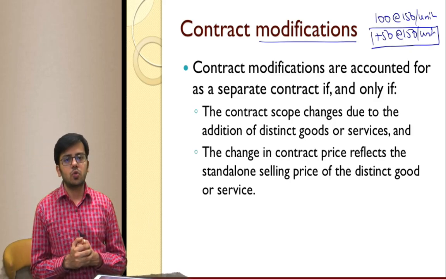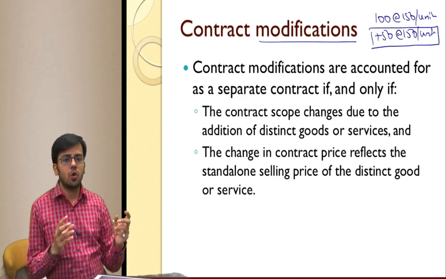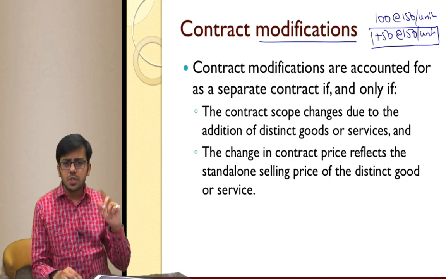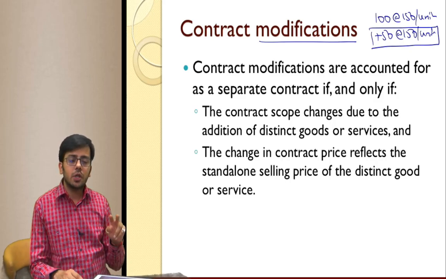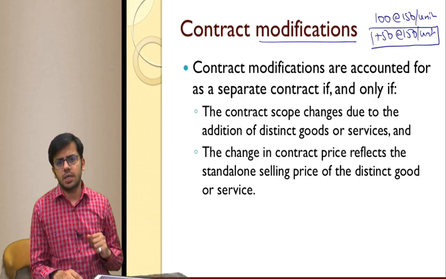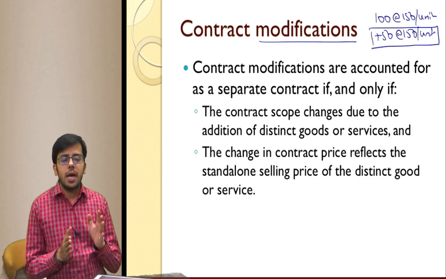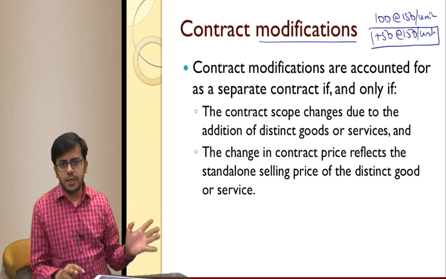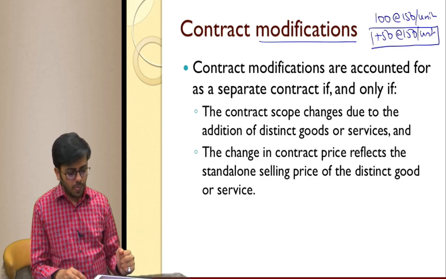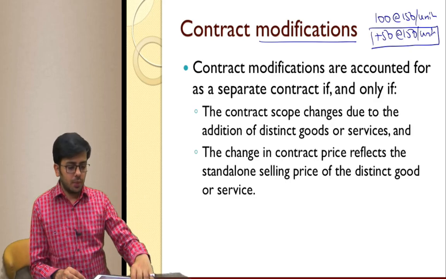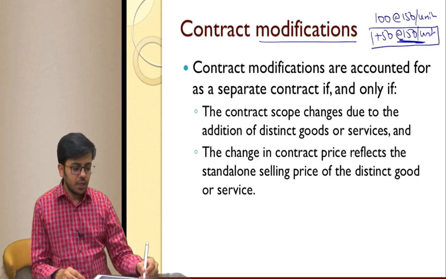I don't mean to say that these goods need to be of a different thing. Like earlier there was a contract to buy 100 Samsung phones. Now there are a further 50 Samsung phones that have been added. The contract is distinct because each phone has its own distinct identity. Remember this. Okay. And the change in contract should reflect its standalone selling price.